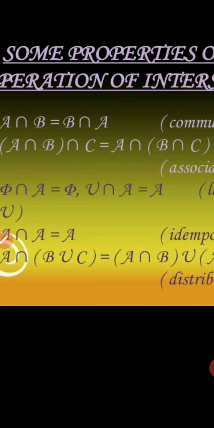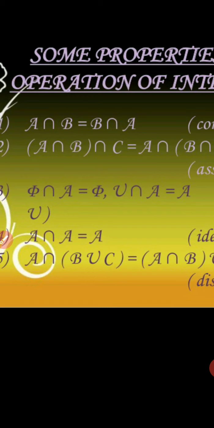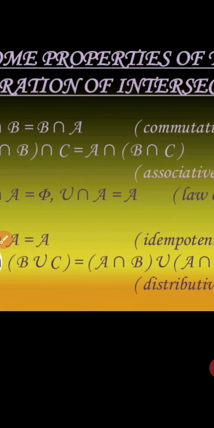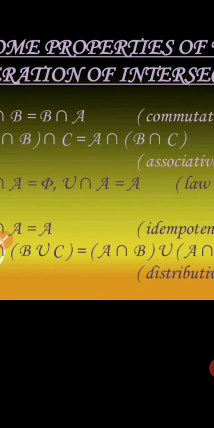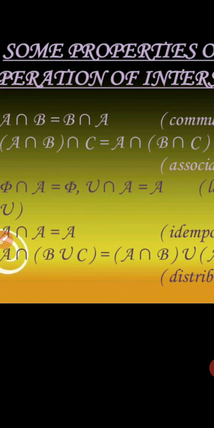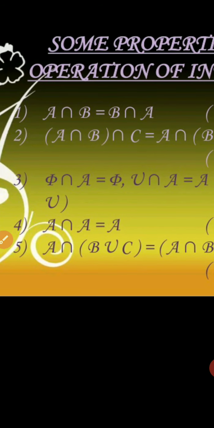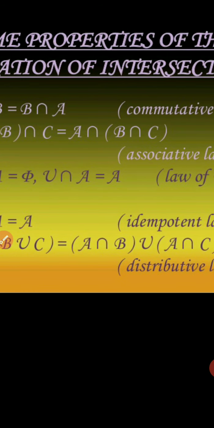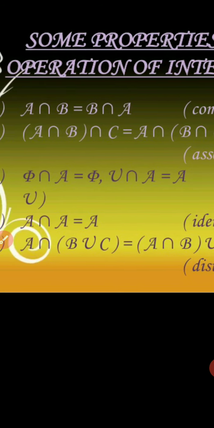Means A into B equals B into A. Second one, A intersection B, outside the bracket, intersection C equals A intersection, inside the bracket, B intersection C. This is called associative law. As we know that 1 into 2, inside the bracket, into 3 equals 1 into, inside the bracket, 2 into 3, like simple associative law in numbers.